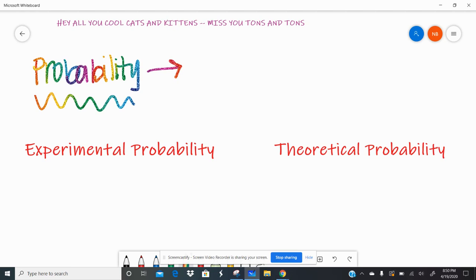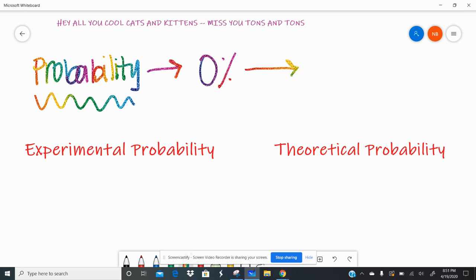So right now, if you were to go to your mom and say, hey, Mom, I want to go to the store, your mom would be like, there's a 0% chance we're going to the store, right? We're in the middle of a pandemic. We're not going to the store. So 0% means it's not going to happen. The likelihood that it happens is none. You are not doing it.